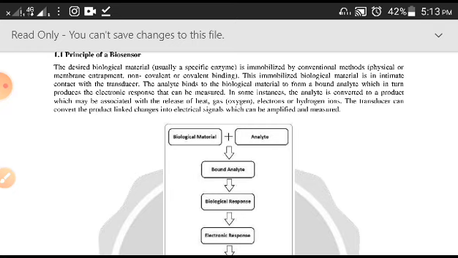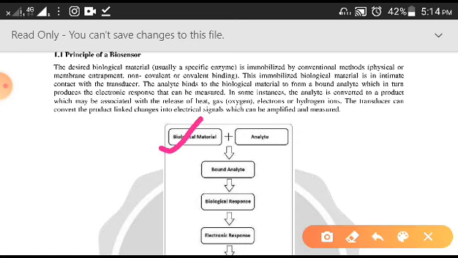So here you can see the immobilized biological material is in intimate contact with the transducer. Here you see, this is a biological material, this is an analyte. So this complex is a complex form, the bound analyte, and this bound analyte. Actually it's a very heavy rain here, so maybe the sound is a little disturbed, but I think I'll be audible.